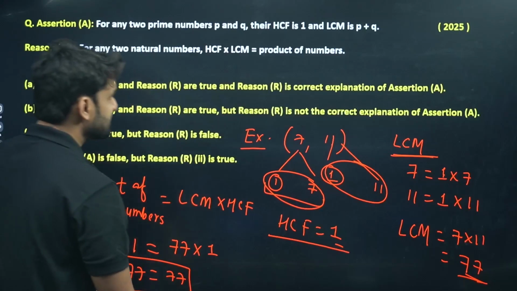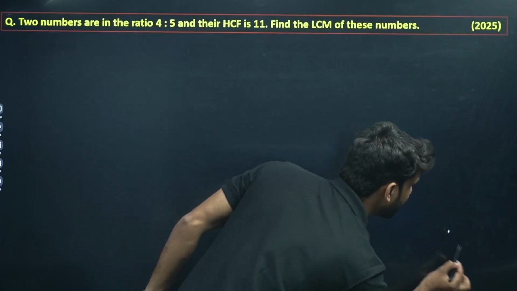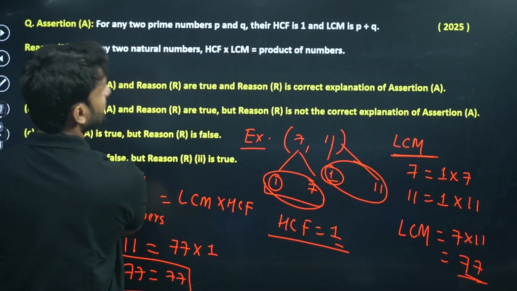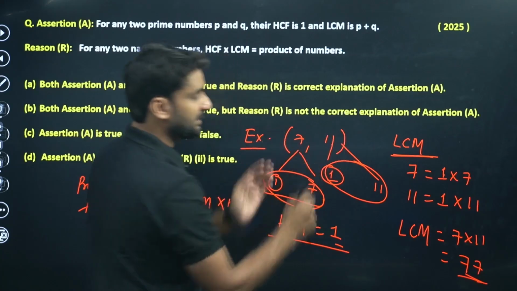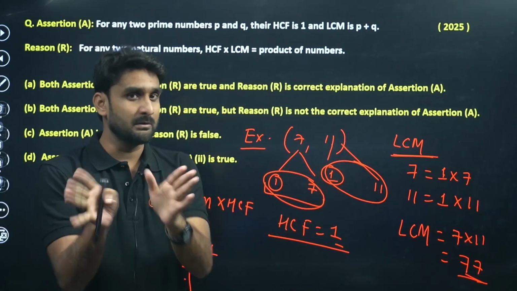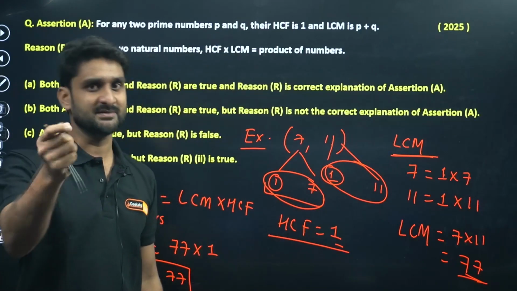This means the LCM of any two prime numbers is the product of those numbers. Like the two prime numbers 7 and 11, both are prime. It is clear that if two numbers are prime, their HCF will be 1.